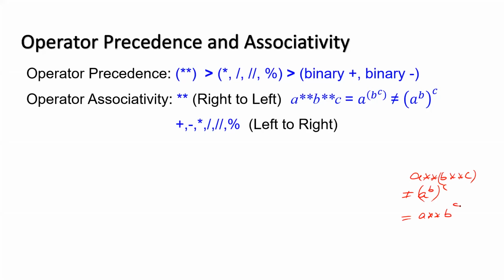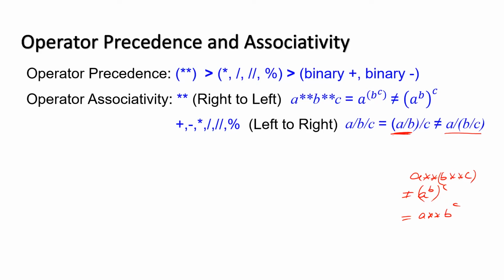Then what is the meaning of left to right? Suppose we have a upon b upon c. In that case, b upon c will not be done first, because division has the associativity left to right. So a upon b will be done first, and then whatever is the answer upon c. Not like this. Is that clear? Yes, sir. Operator precedence and operator associativity.